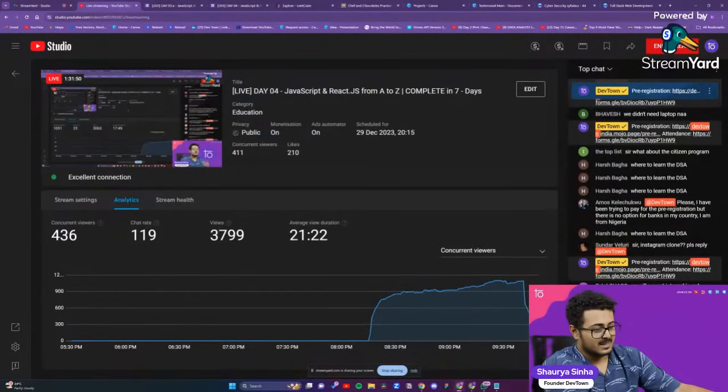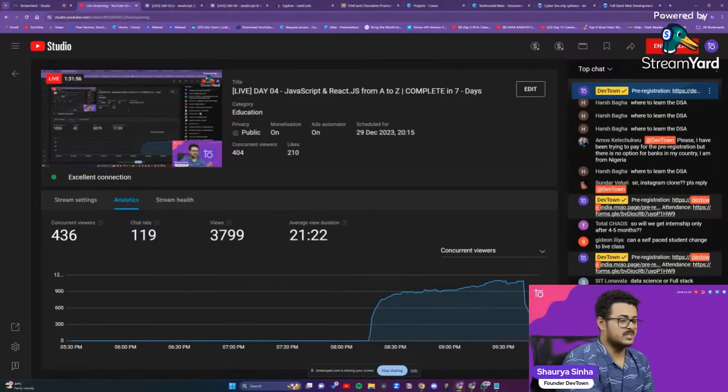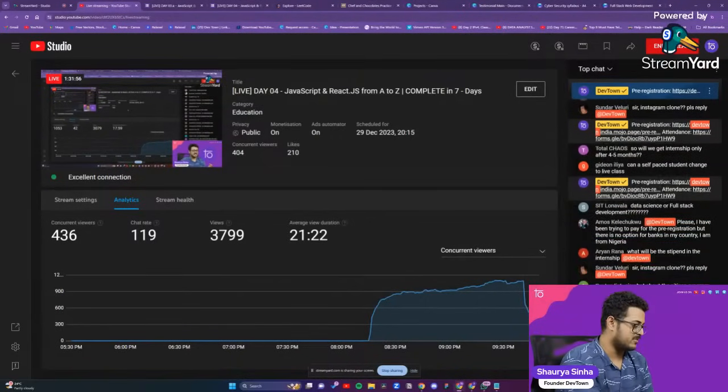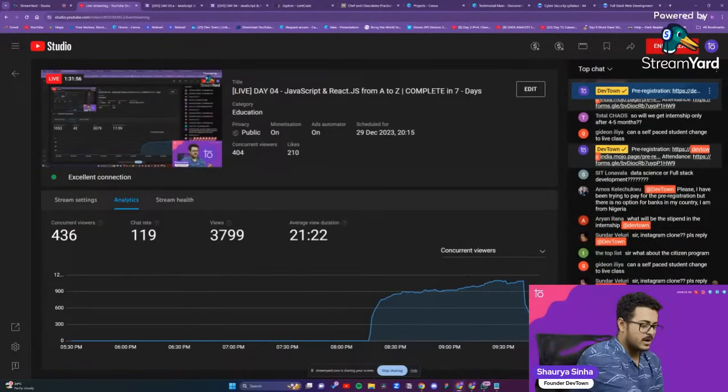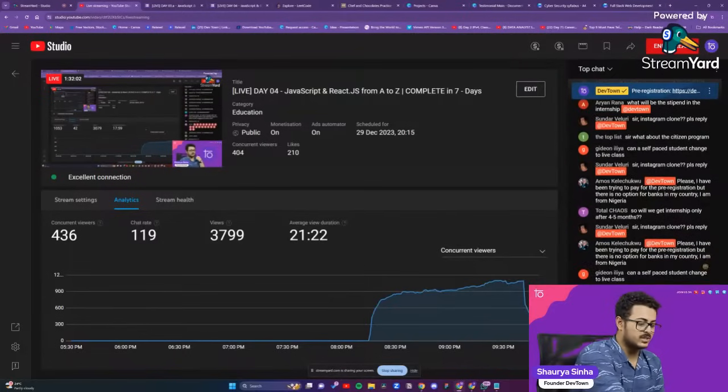Okay. Let me check data science or full stack. I'll just go further with full stack itself. If you are not from a very good college, go with full stack. If you are from a good college with good placements, then go further with data science.